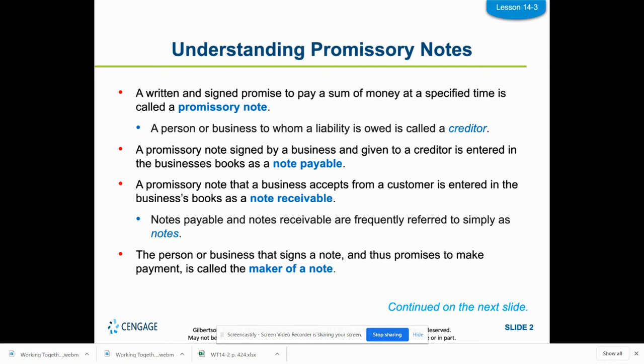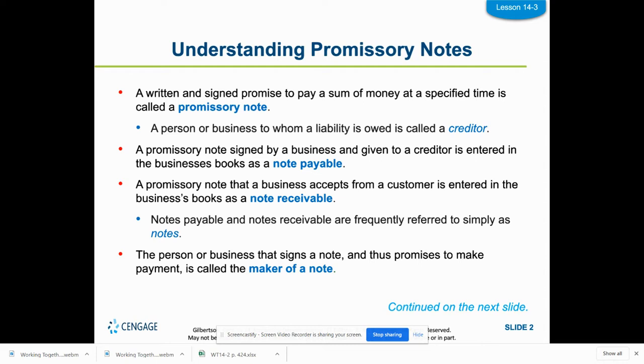So if I took a mortgage, a loan to pay off a building from TCF Bank, the TCF Bank would be the creditor. I would sign a promissory note saying, I am promising to pay you back this much money with this much interest by this time. A promissory note signed by a business and given to a creditor is called a note payable. So I am paying it in monthly installments over 30 years, and I'm going to sign a notes payable.